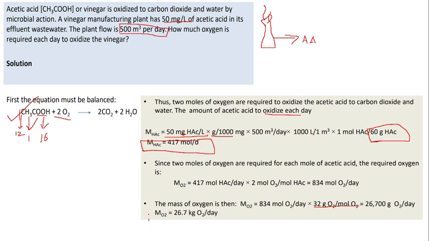Okay. So finally the answer obtained is 26.7 kg of oxygen is required per day to convert 50 mg per liter of acetic acid, which is discharged as the effluent wastewater at the rate of 500 meter cube per day. So the answer is 26.7 kg.